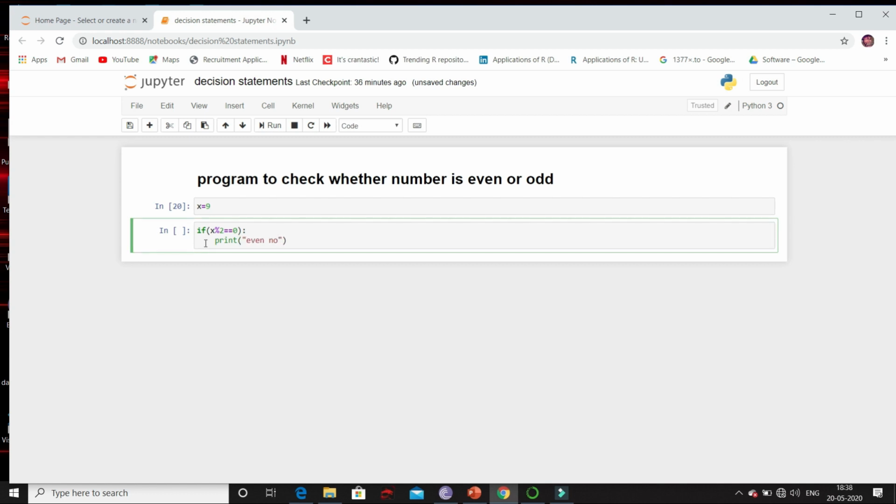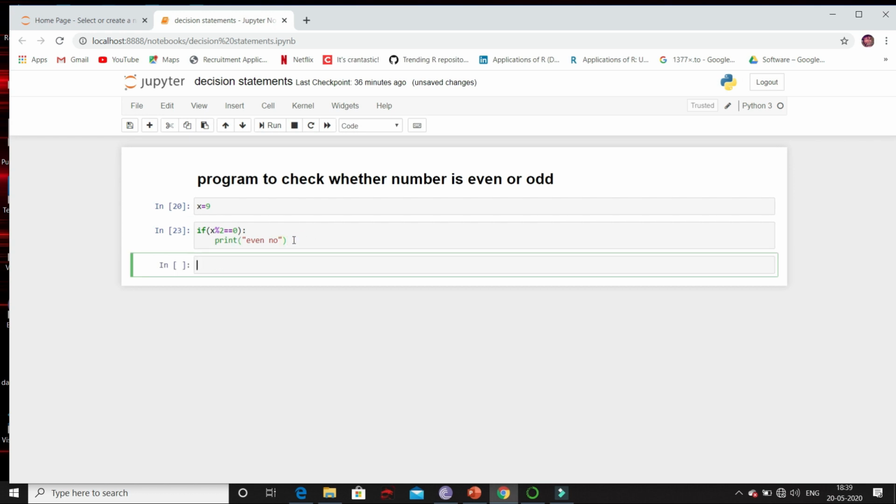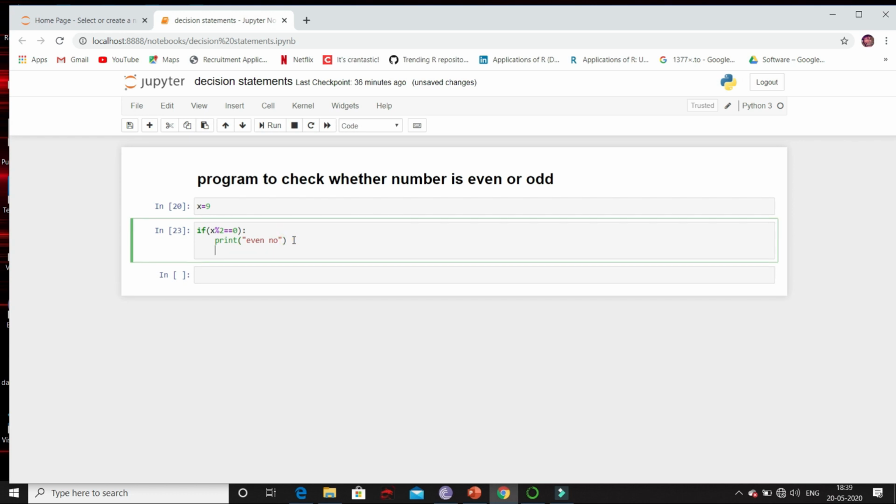The statements that we want to execute if this condition is true, we have to give some space and specify the statements. The number of spaces can be anything. We can give 1 space, 2 spaces, 3 spaces, and so on. But one thing that you should remember is, say now you want to run more than one statement, then the second statement or third statement should also have the same number of spaces. So all the statements that you want to execute when this condition is satisfied should have the same number of spaces. It can't have fewer or more spaces.